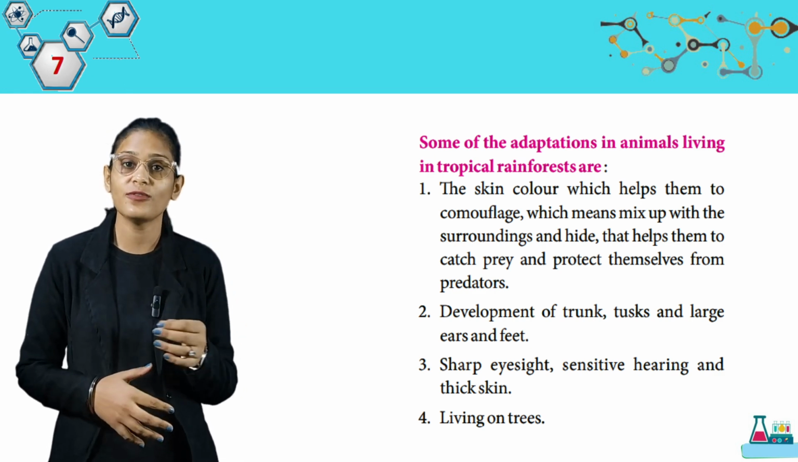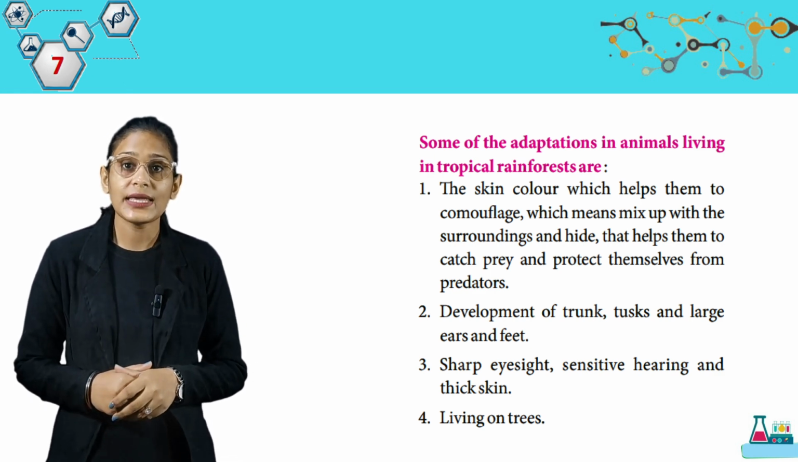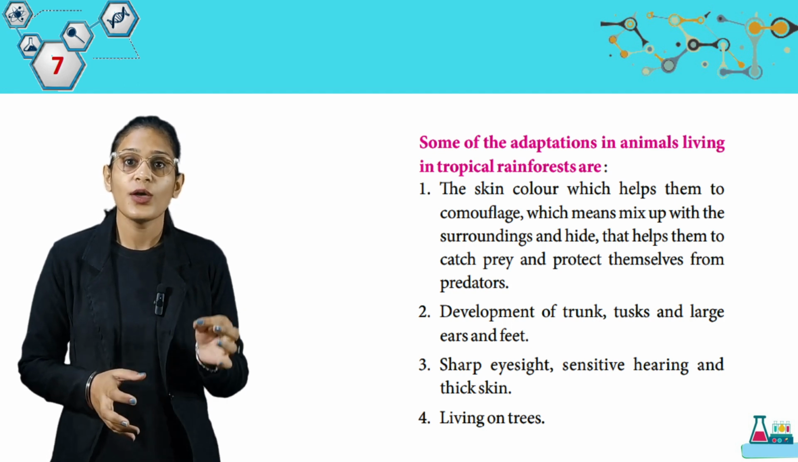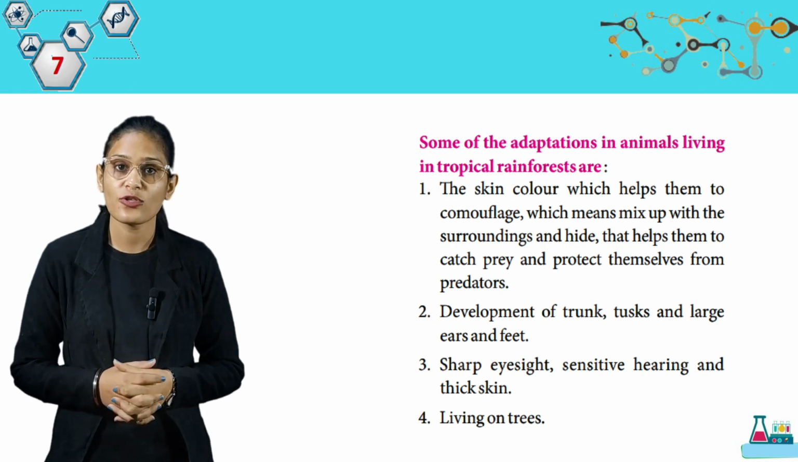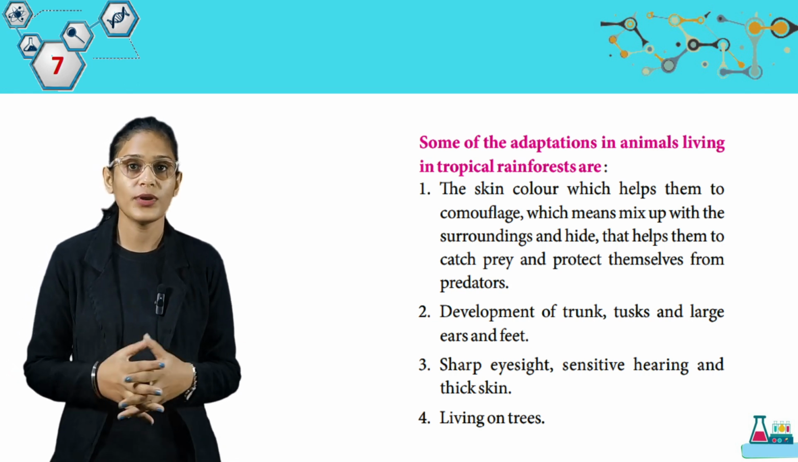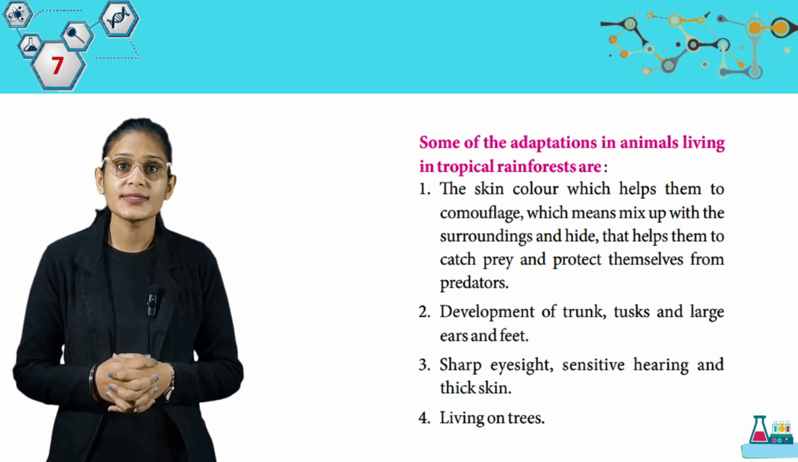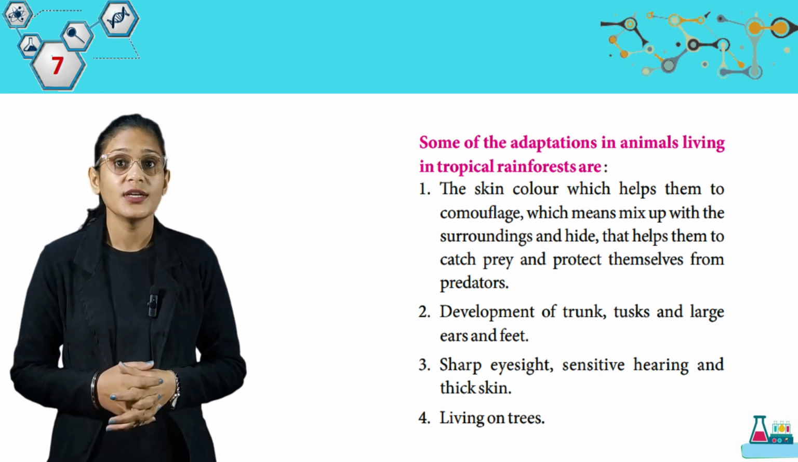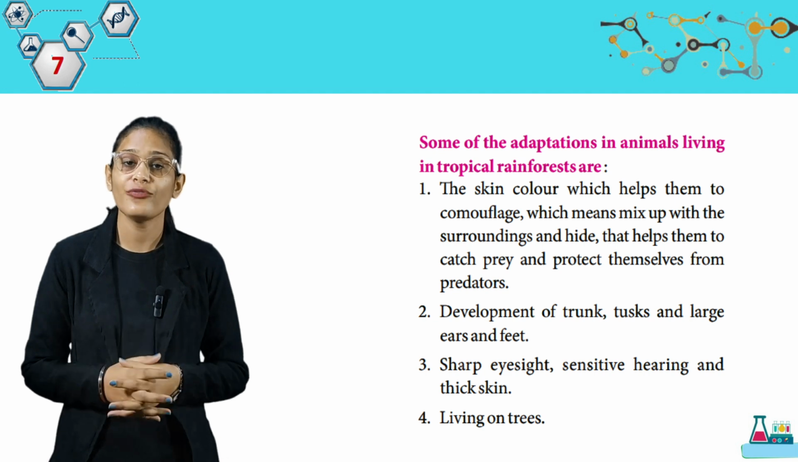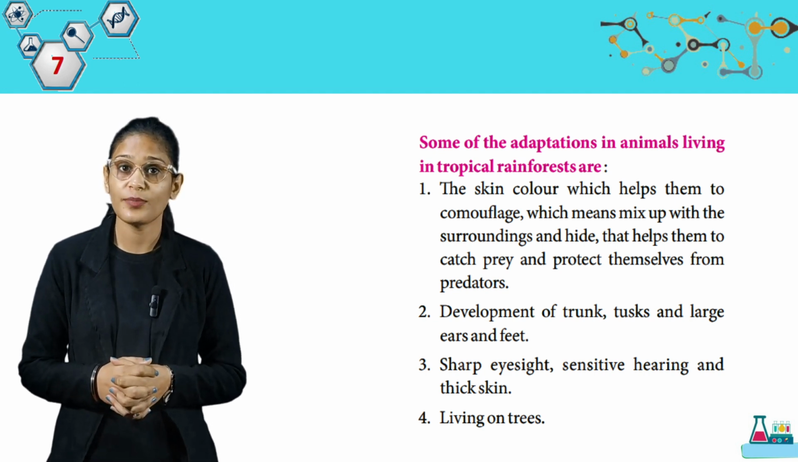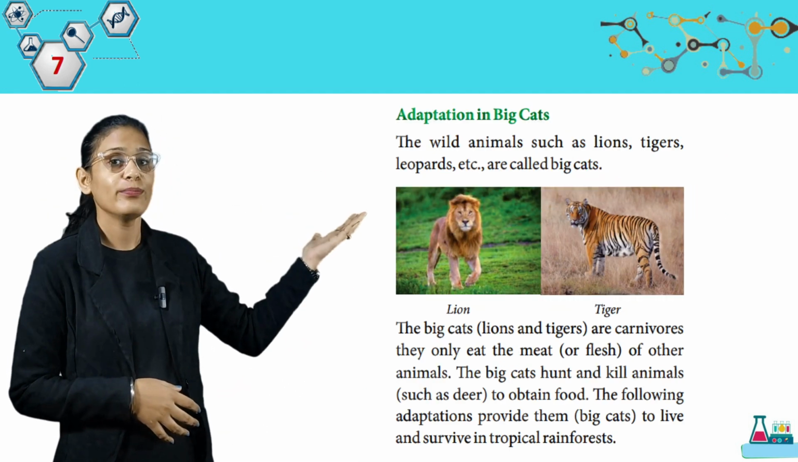उन एनिमल्स की जो रेन फॉरेस्ट में रहते हैं। The skin color which helps them to camouflage, which means mix up with the surroundings and hide, that helps them to catch prey and protect themselves from the predator. Development of trunk, tusks and large ears and feet. Sharp eyesight, sensitive hearing and thick skin. Living on trees.